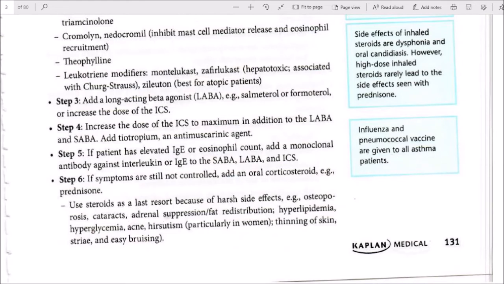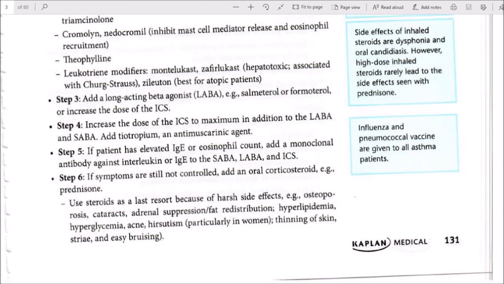Now, use oral steroids as a last resort because of harsh side effects, for example osteoporosis, cataract, adrenal suppression, fat redistribution, hyperlipidemia, hyperglycemia, acne, hirsutism, particularly in women, thinning of the skin, striae, and easy bruising.